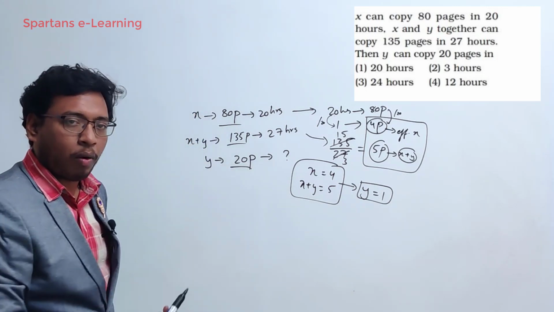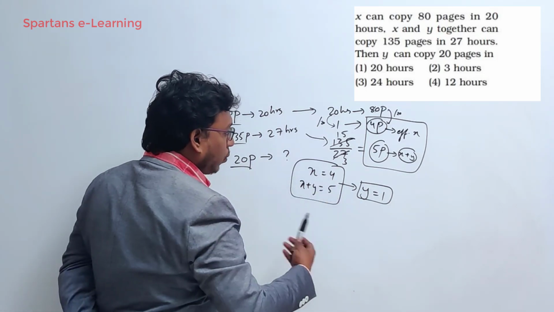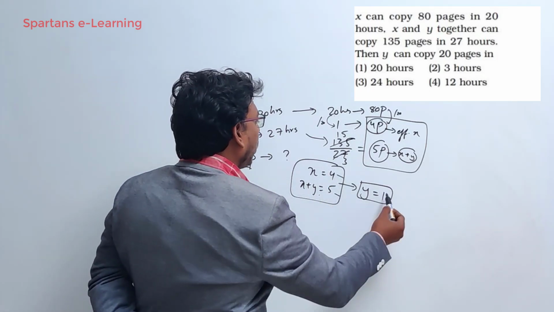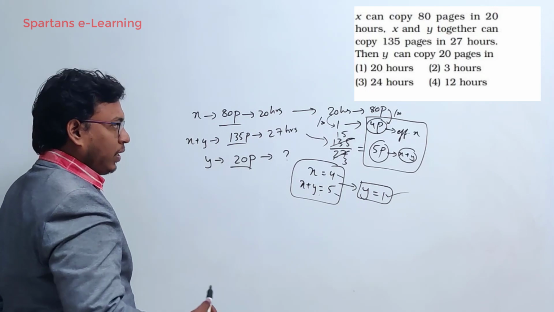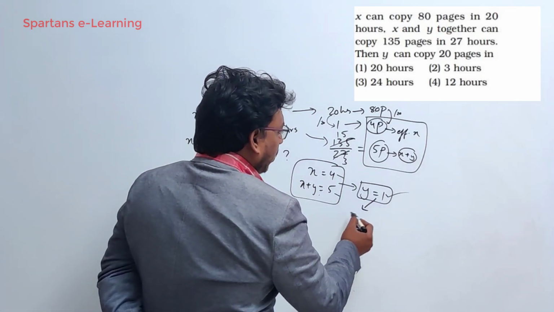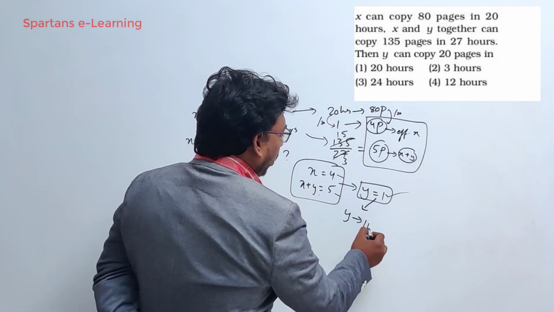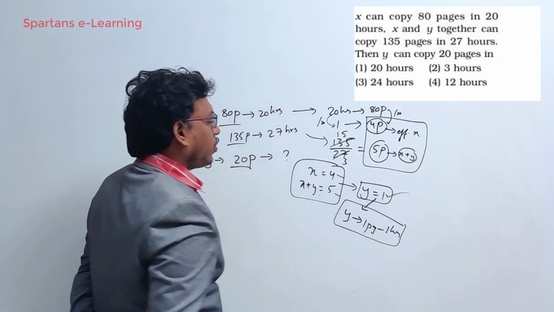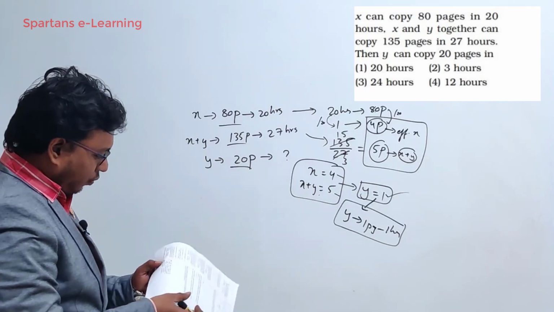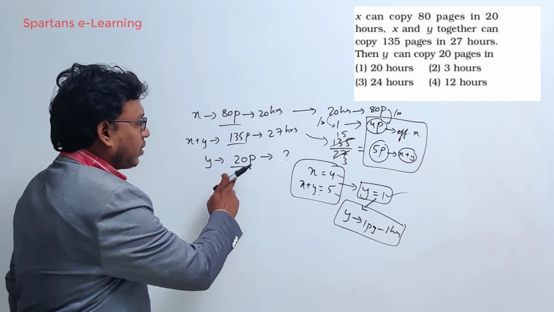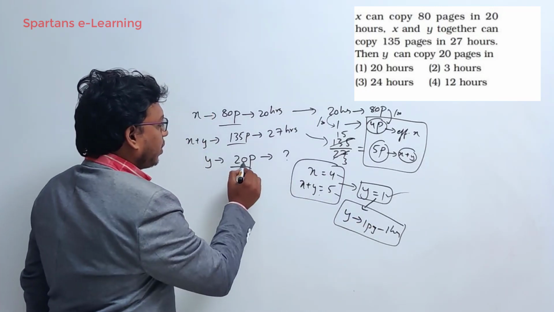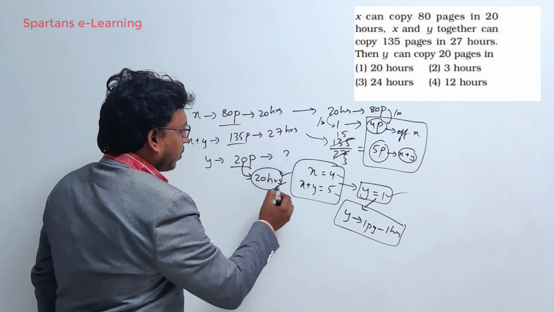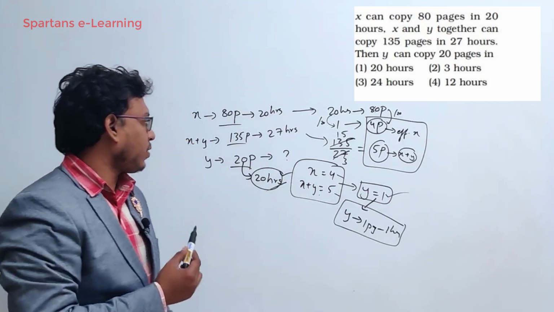Basically, we are doing arithmetical operations here, because they are efficiencies, I can do arithmetical operations. Equation 2 minus equation 1 will give you Y is equal to 1. We got the efficiency of Y as 1. What is the meaning of this? Y can copy 1 page in 1 hour. In the question you are asked to find the time Y takes to copy 20 pages. So if Y can copy 1 page in 1 hour, 20 pages can be copied by Y in 20 hours. That's it. 20 hours will be the answer for this.